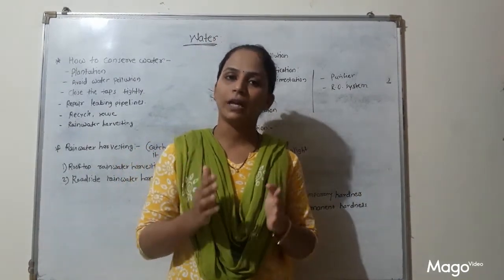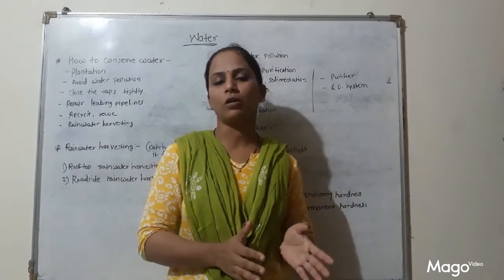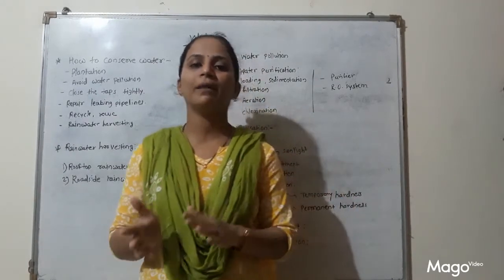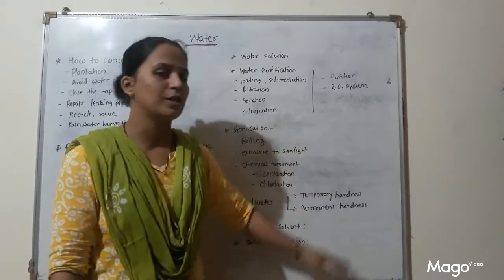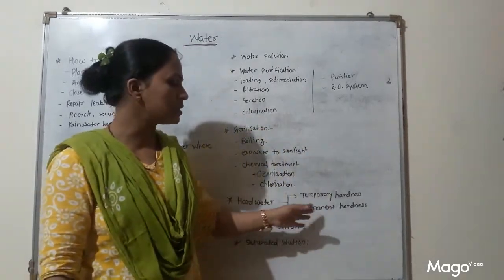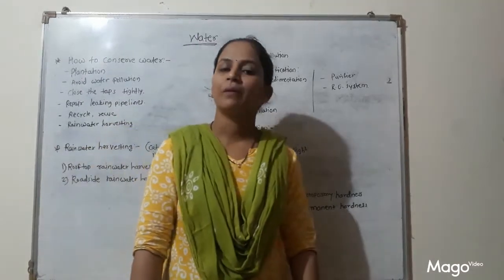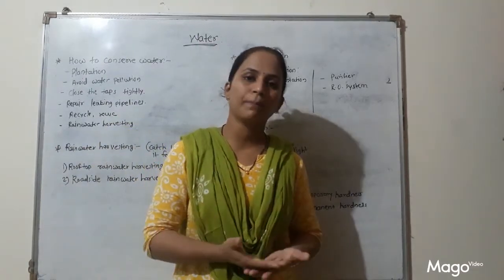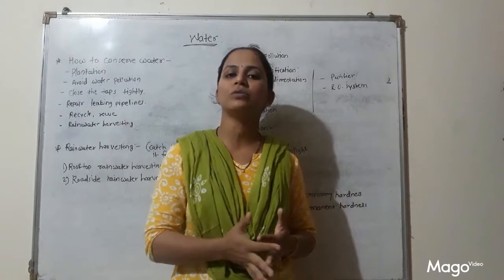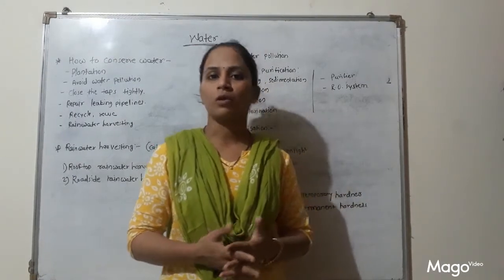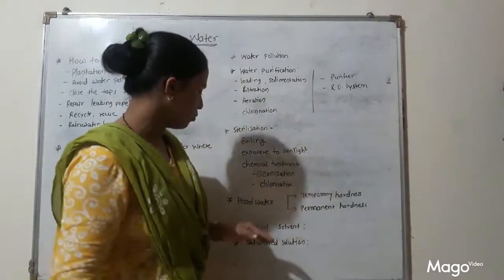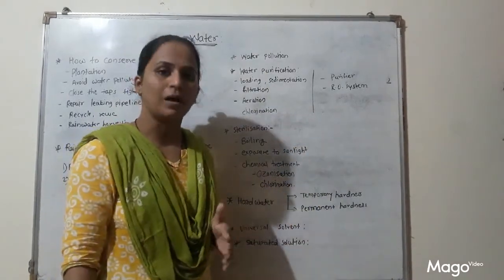Then we cannot convert this hard water into potable water by any process, and that is called permanent hardness of water. We cannot use this permanent hard water for domestic, agricultural or industrial use. So this water is unusable. This is about hard water.